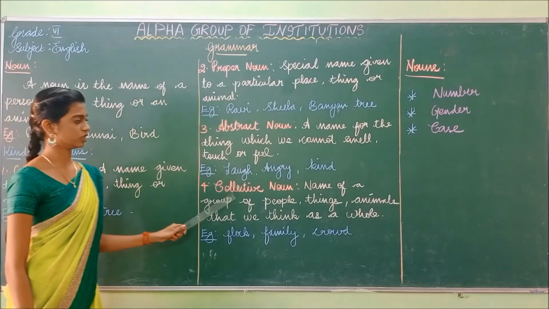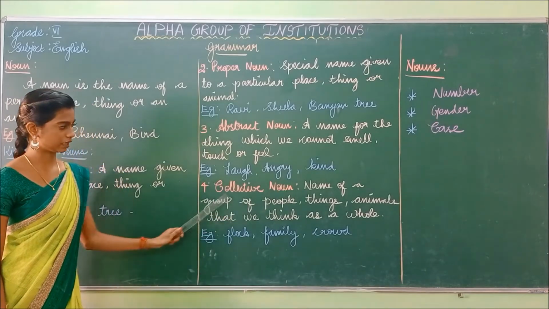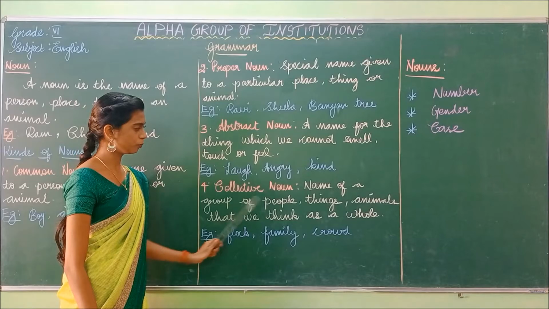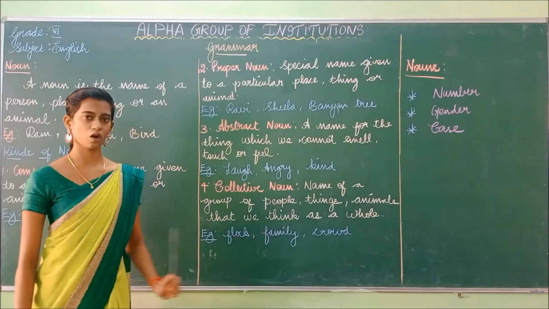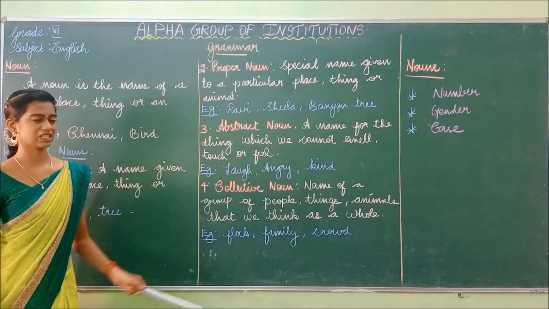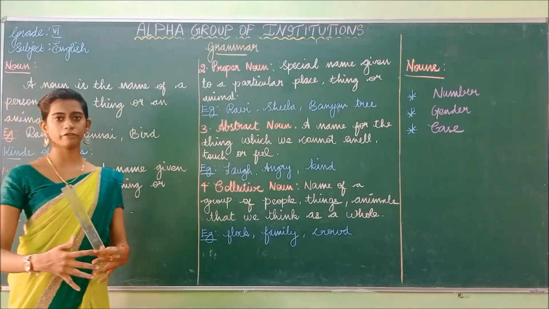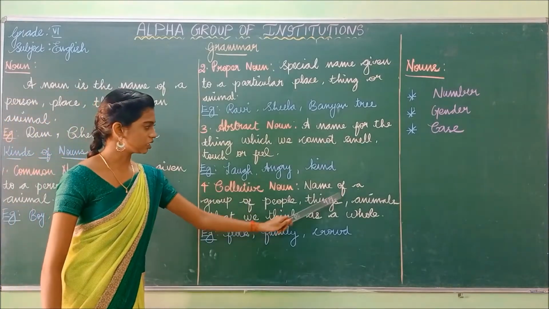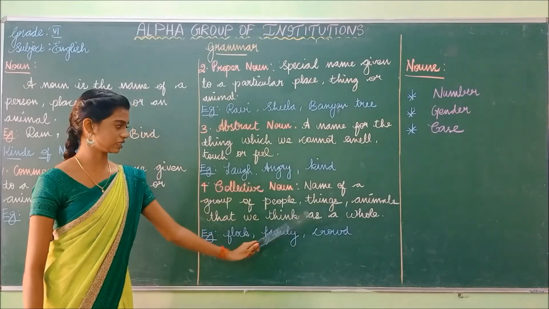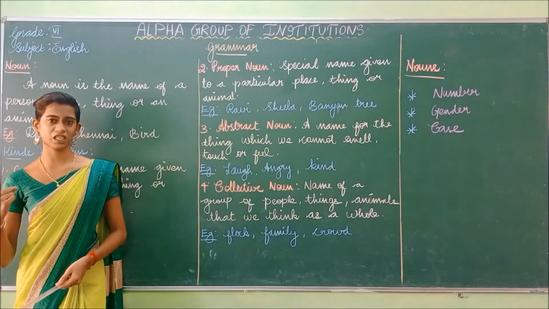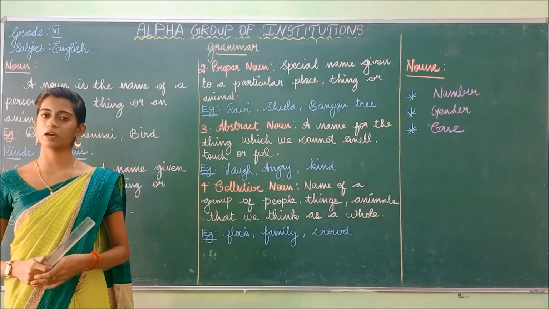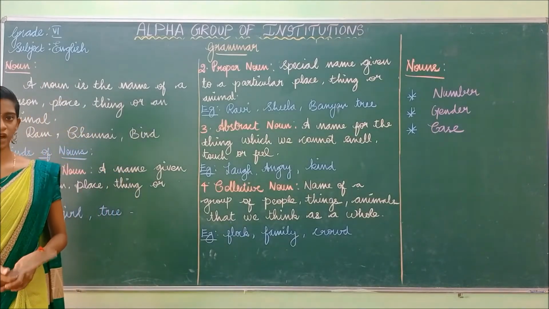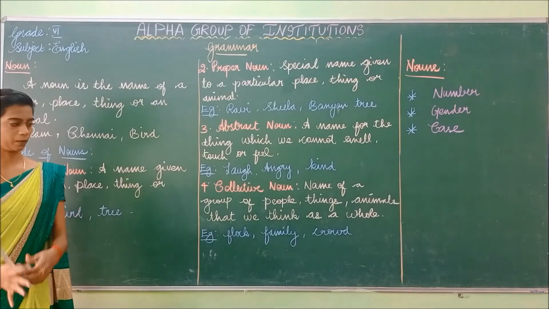And the last noun is the collective noun. Collective noun: name of a group of people, things, animals that we think of as a whole. So collective noun is nothing but a group of people, things, animals that we think of as a whole. They won't be a single person. They will be a number of persons or a number of things or a number of animals as a group.